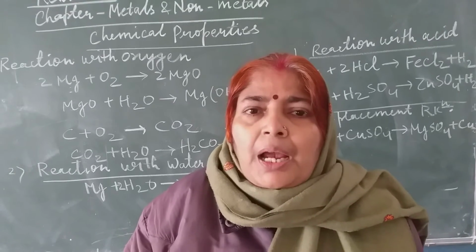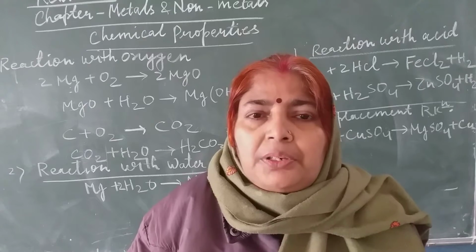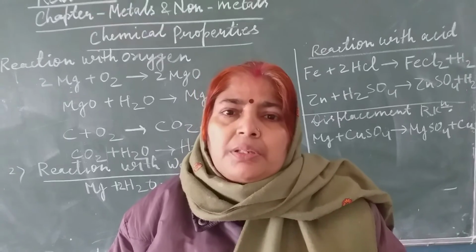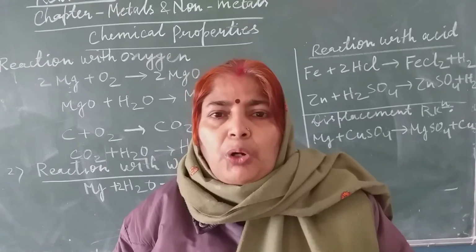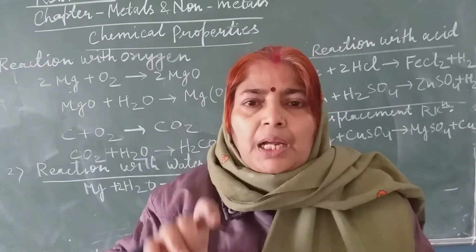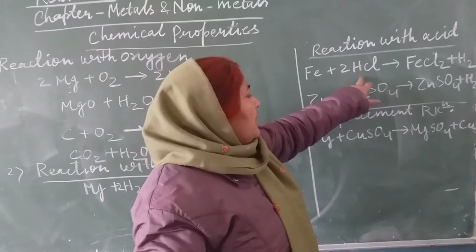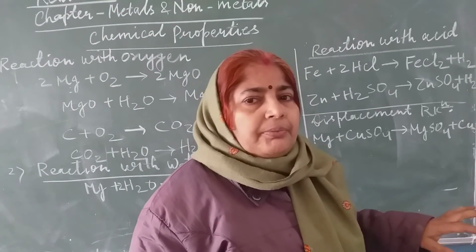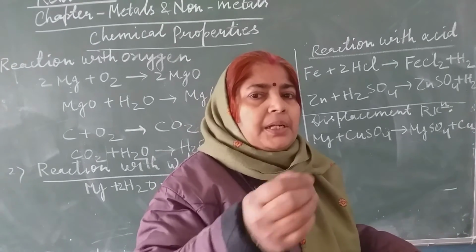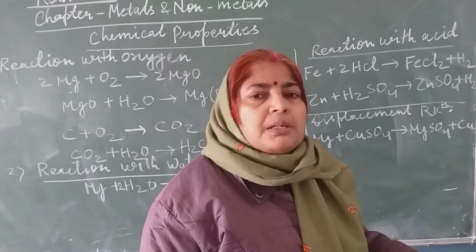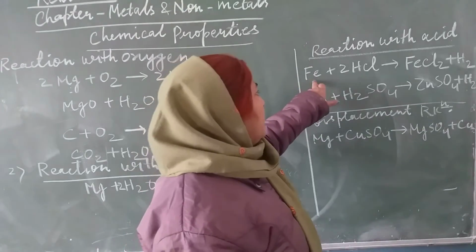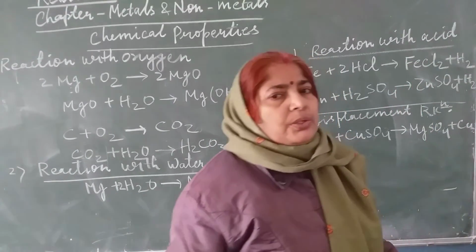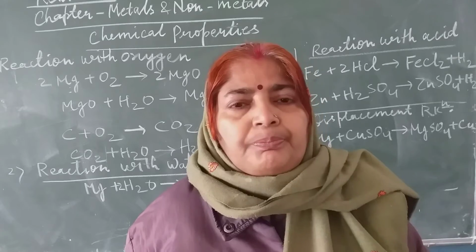Now you will see reaction of metals and non-metals with acid. We take some iron nail and rub it with sandpaper, and then we put it in a boiling tube and add dilute hydrochloric acid in this. Then we will invert one boiling tube over it. Now after some time, when we bring one burning splinter near the second boiling tube, it burns with a pop sound, because when iron reacts with hydrochloric acid, it forms hydrogen gas. So this hydrogen gas burns with a pop sound.